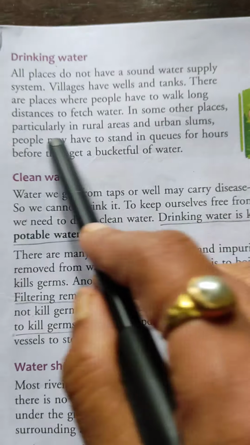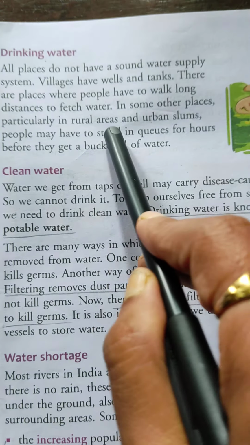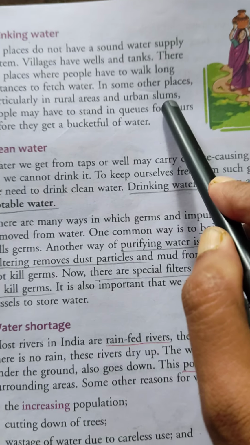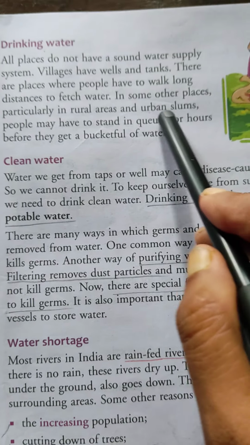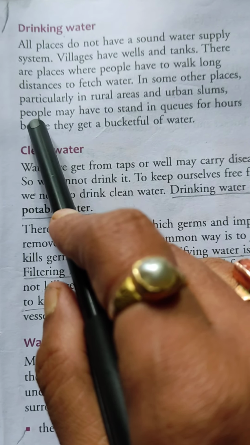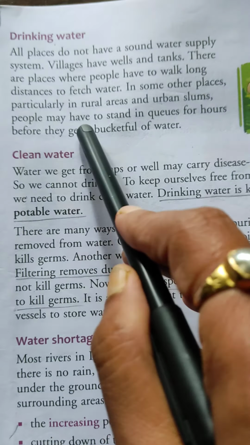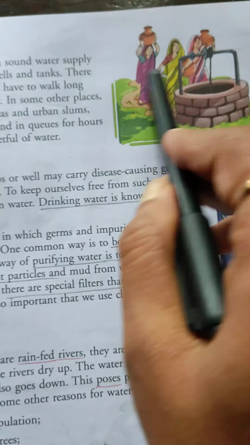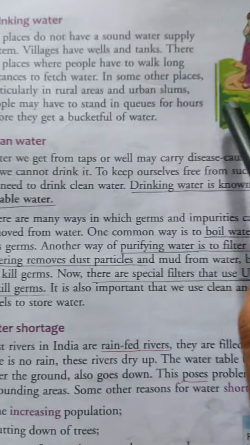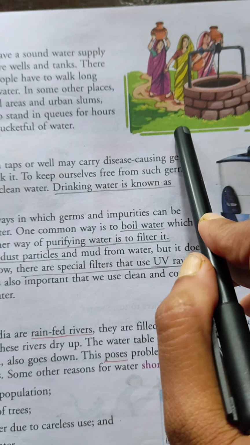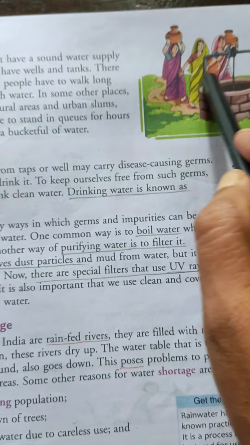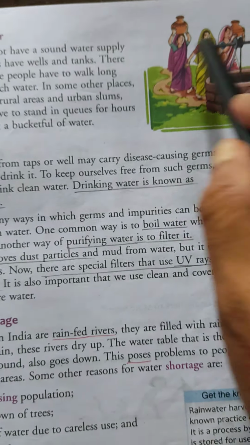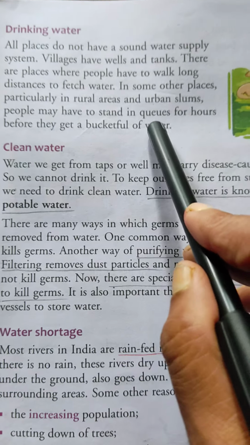In some other places, particularly in rural areas, rural you can say village areas, and urban slums, you can say also in city areas but backward areas, people may have to stand in queues. This is a queue, one after another. So even nowadays in some backward areas in India, people get water by making a queue, and one by one they collect water.